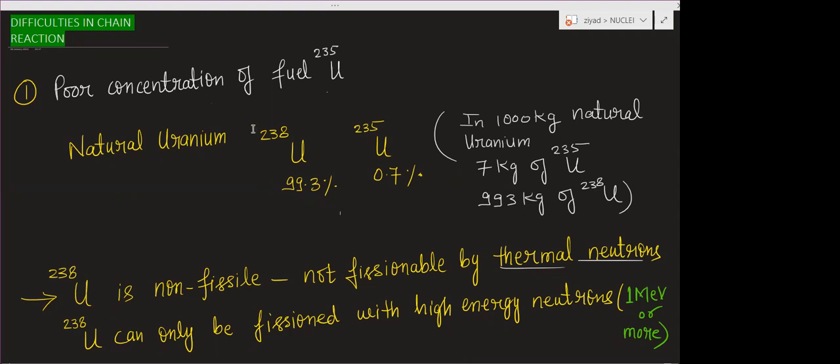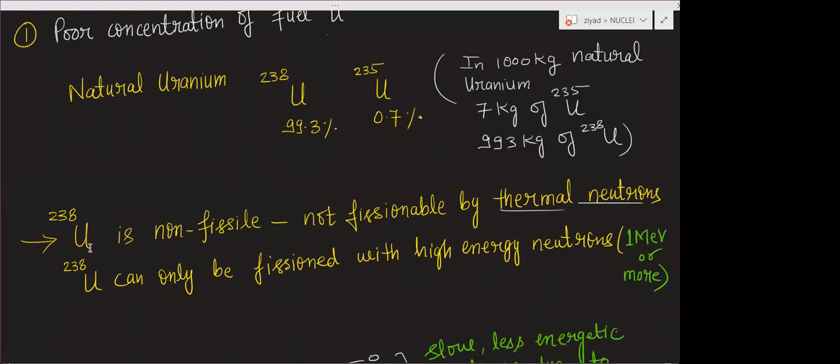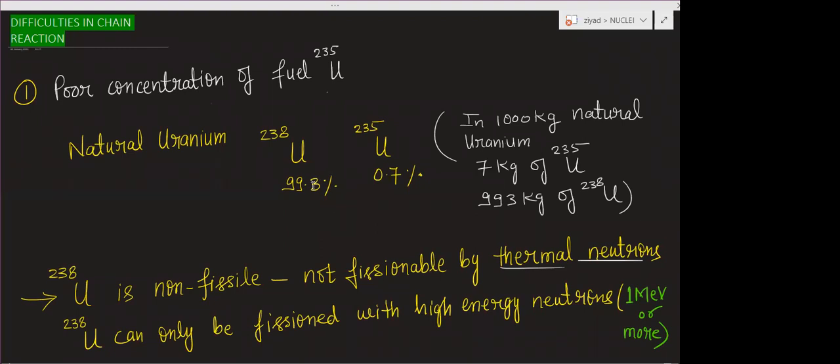Now you can say that we can use this for nuclear fission. But there is a difficulty when we do the fission of this. Uranium 238 is non-fissile by thermal neutrons, so fission of uranium 238 cannot be done by thermal neutrons.